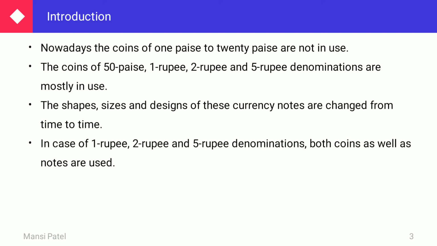In the case of 1 rupee, 2 rupees, 5 rupees denominations, both coins as well as notes can be used. You can see here there is a coin of 1 rupee, 2 rupees, 5 rupees. But you can see also the notes of 1 rupee, 2 rupee and 5 rupees. So it is not like that if some currency has coins, then it does not have notes. Sometimes both things are available for the small denominations.